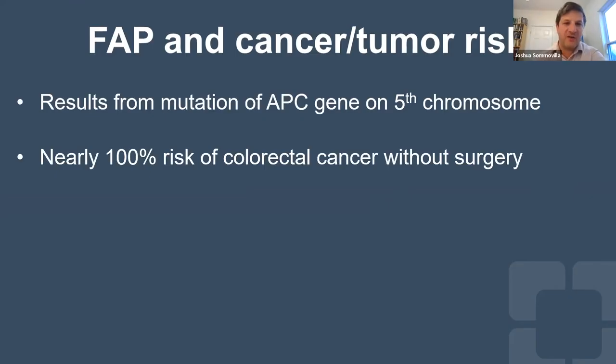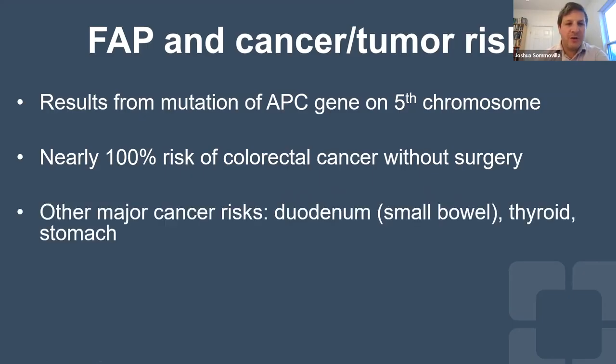Now, this risk varies because depending on where that mutation on the APC gene is, some patients will form thousands of polyps very early in life. And I saw somebody ask earlier what attenuated FAP is. That's a term that we use for people who tend to form fewer polyps. So these are people who have dozens of polyps often in childhood, but they're often manageable without surgery for a long time. Sometimes patients with attenuated FAP will be able to live without developing cancer, even into their 40s and 50s. But nevertheless, most people who have the APC gene mutation will at some point develop colon cancer if they don't have a prophylactic operation.